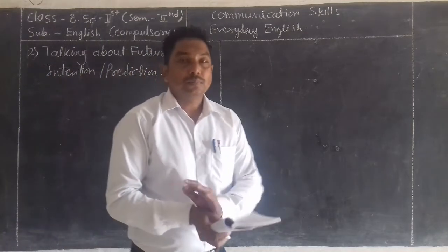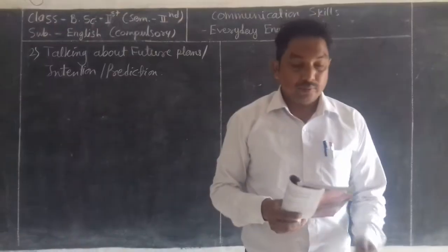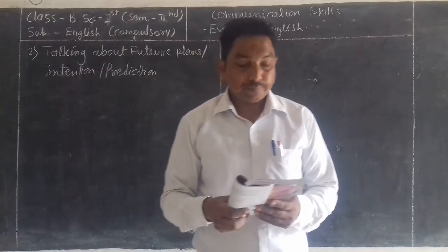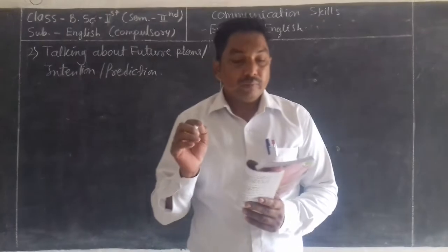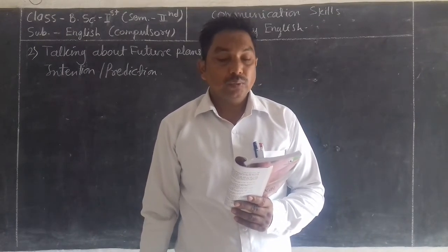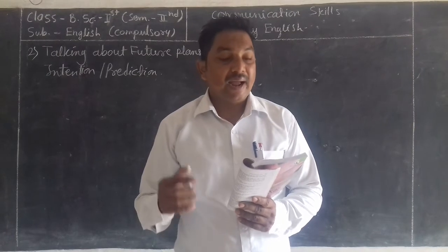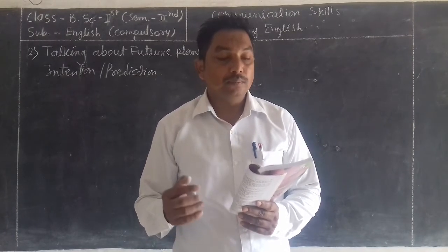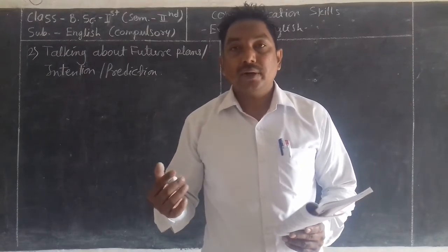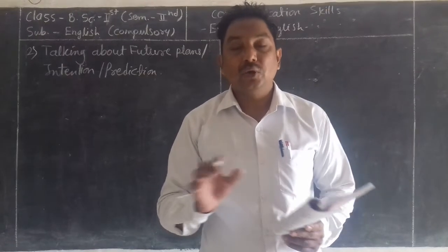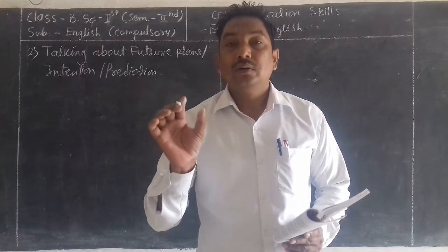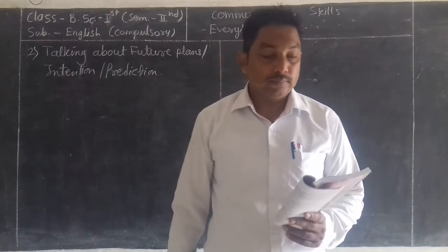So open your books, page number 164. On this page, first line of this point: when we would like to talk about what we intend to do in the future, English has no fixed verb form for it.